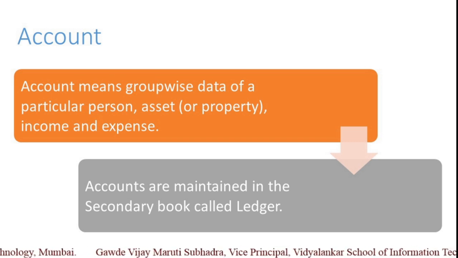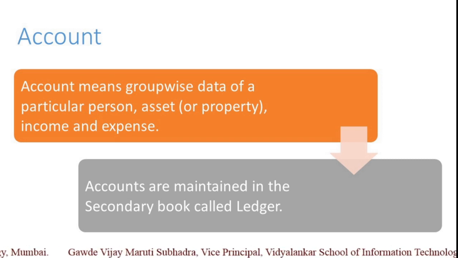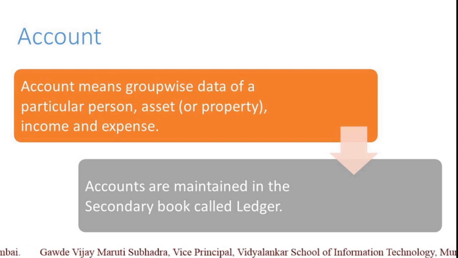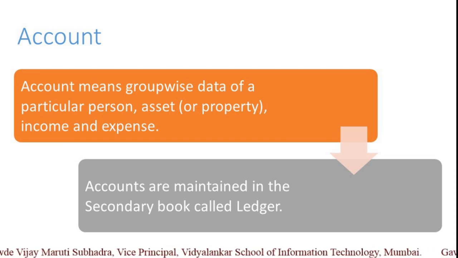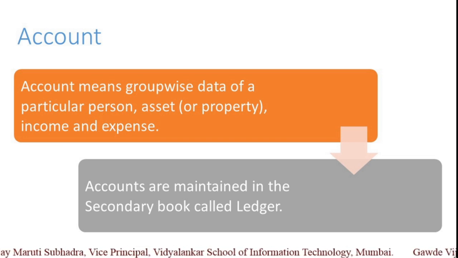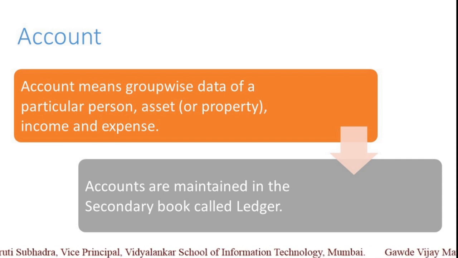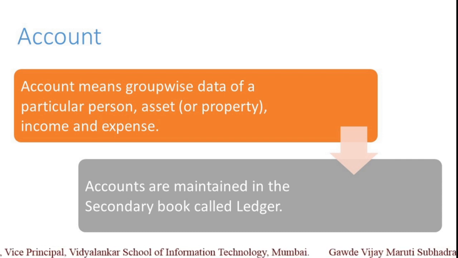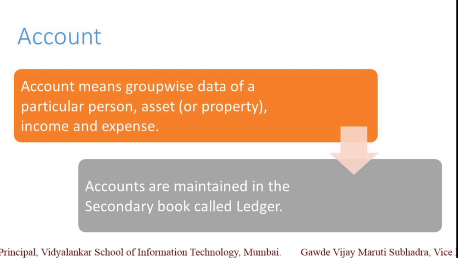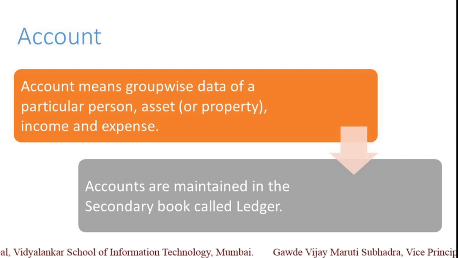See, in business, we are dealing with different persons. So all the transactions regarding one person are recorded as a group at one particular place in the books of account. That group is known as that person's account.